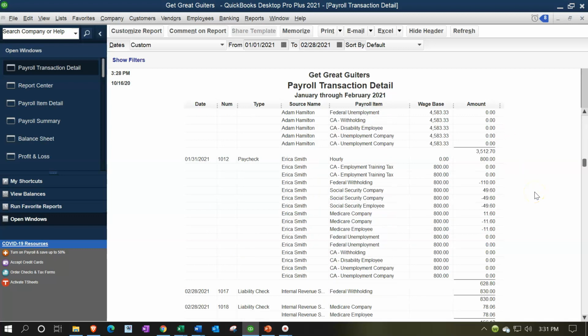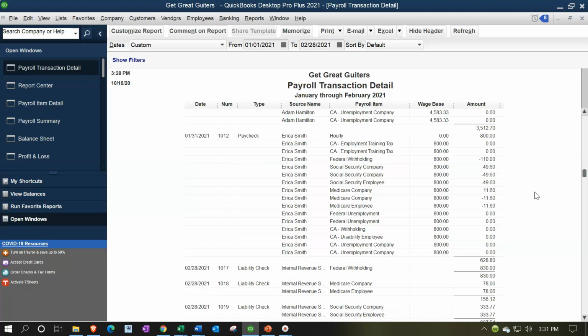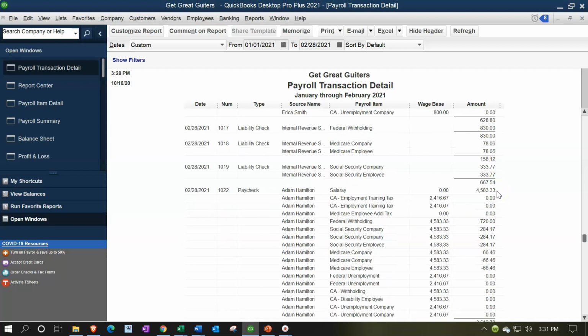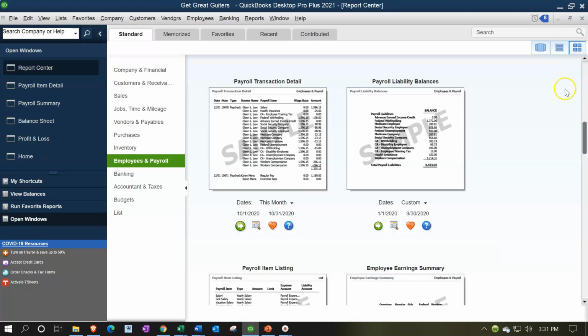And you can see that's a lot of detail that's going to be going on the financials if you break it out by employee, all those transactions by employee. And then of course we have the paying of the liabilities when we pay down the payroll liabilities, checking account going down, the payable to the government going down. Let's close that one back out.